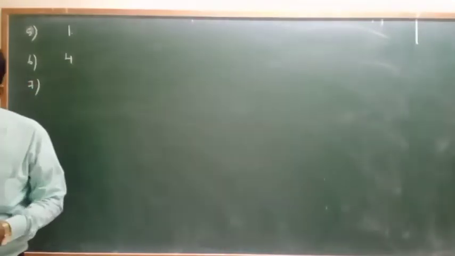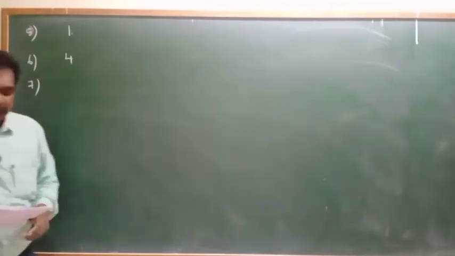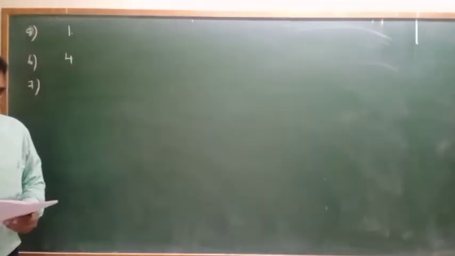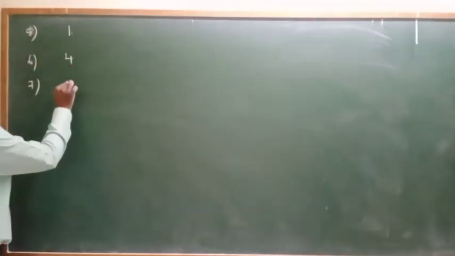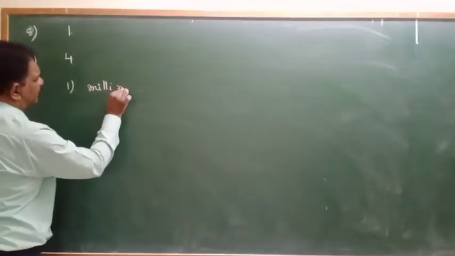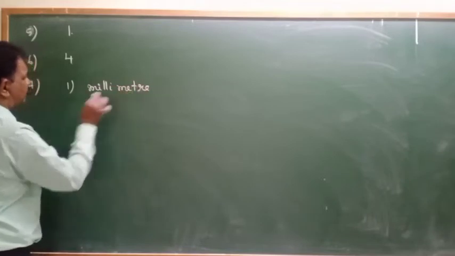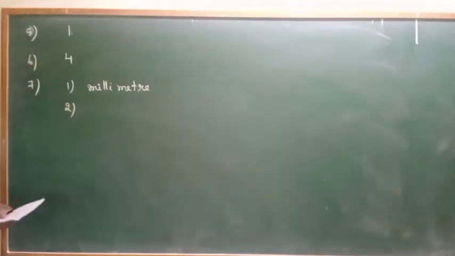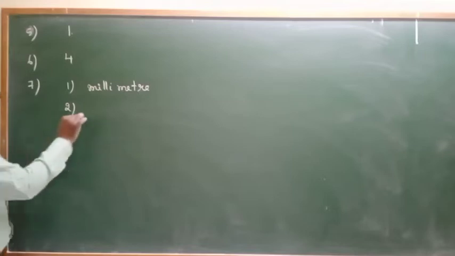Clear? Next, seventh question, you see, which of the following is the smallest unit? They gave 4 options. First one will be millimeter. Second one will be angstrom.